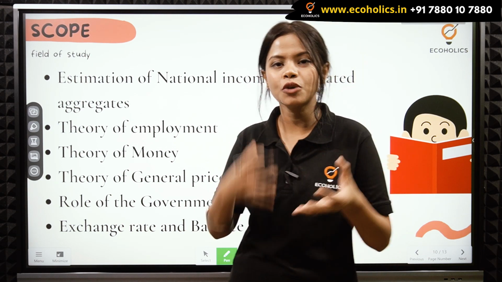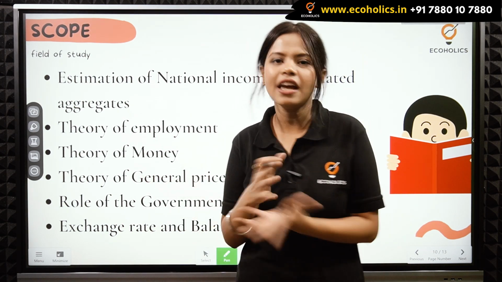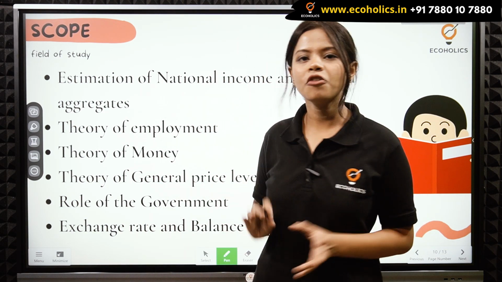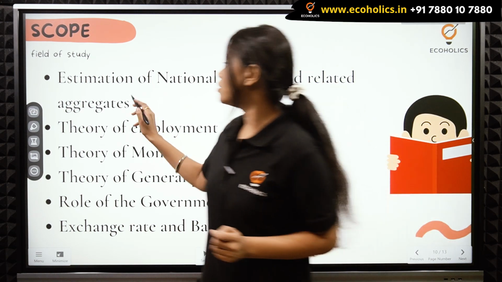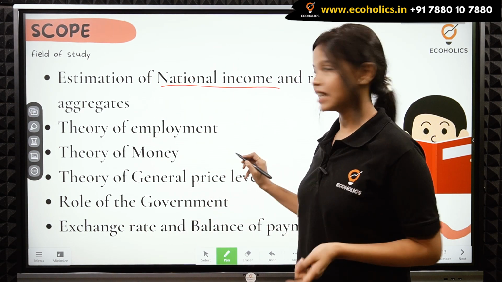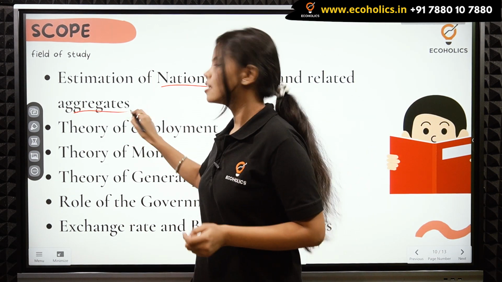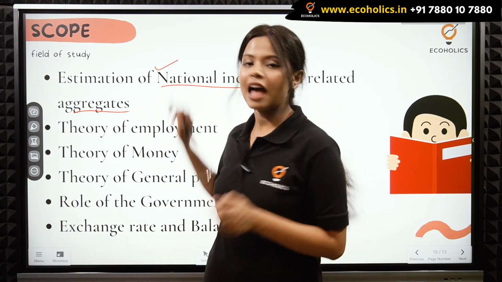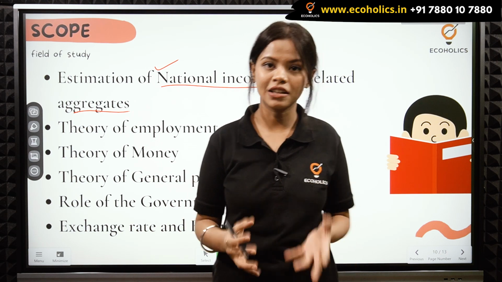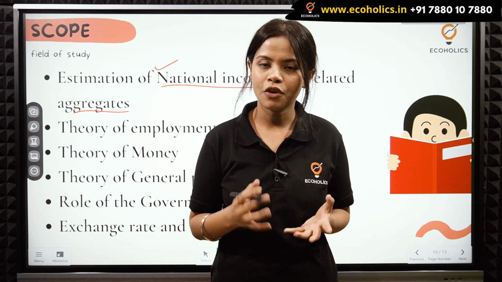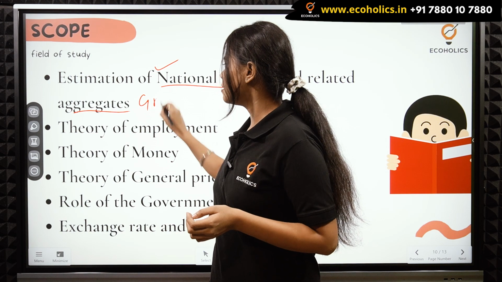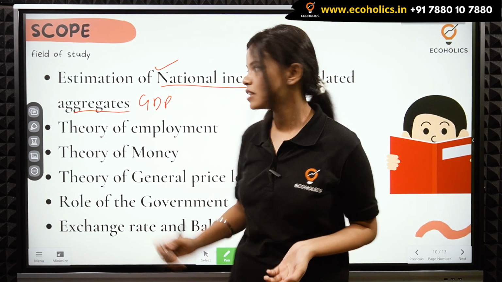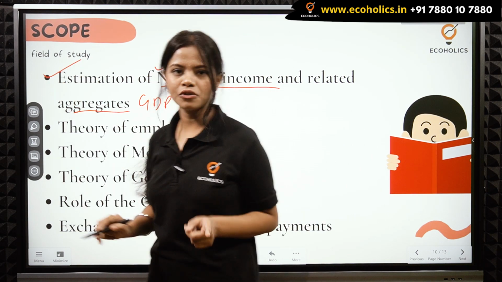Scope basically means what we learn in this subject or any other subject. So that means the scope of that subject. So the scope of macroeconomics, we learn about the estimation of national income and related aggregates. So in macroeconomics, we learn about the national income of the country and the related concepts. For example, the concept of GDP, the concept of NDP, we learn under macroeconomics. So this is the first field of study.